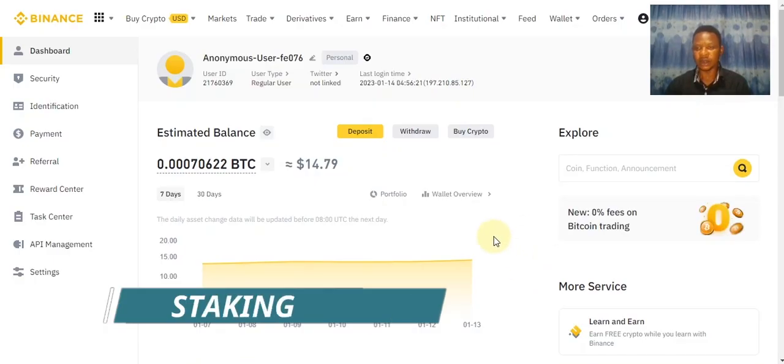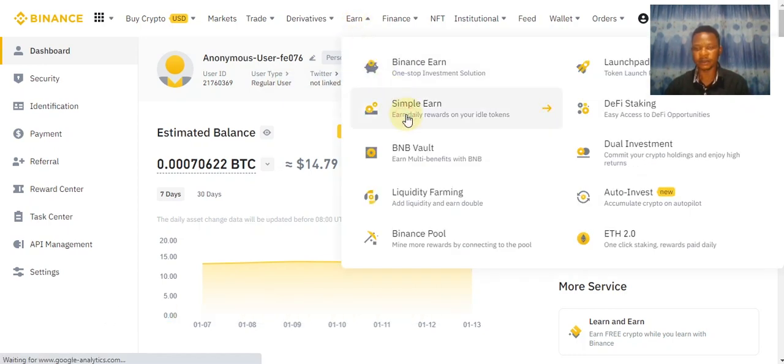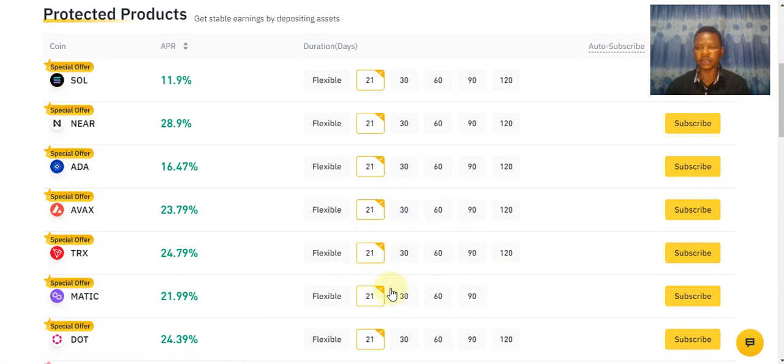Let's go to staking or earn. Come to earn. Take simple earn. Here in cryptocurrency is a form of contracts. You can enter 30 days contracts, 60 days contracts, 90 days contracts, and 120 days contracts, even 21 days contracts for different crypto assets. These are different crypto assets. You can go into contracts.